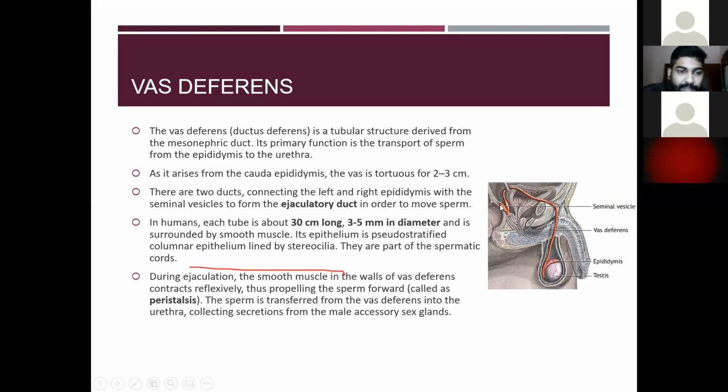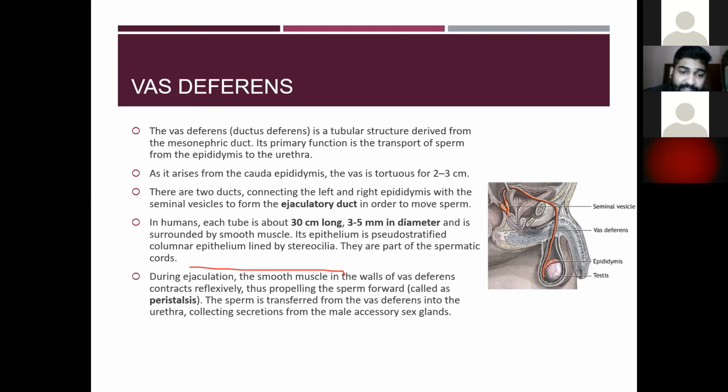Okay, then its length is about 30 centimeters and 3 to 5 mm in diameter, and it is surrounded by smooth muscles. Then its epithelium is pseudostratified columnar epithelium lined by stereocilia. Okay, then they are the part of the spermatic cord.